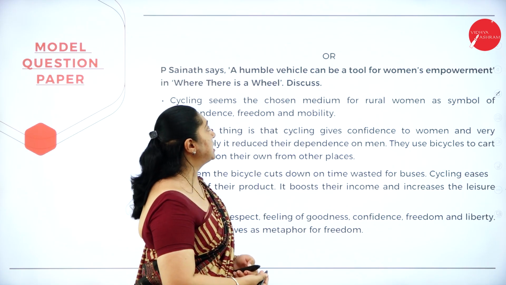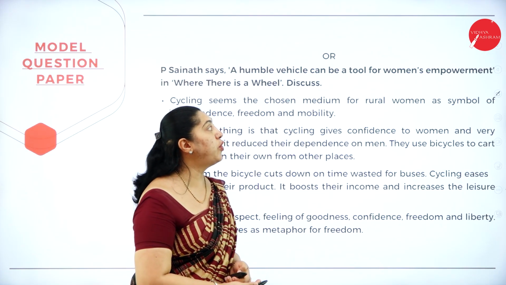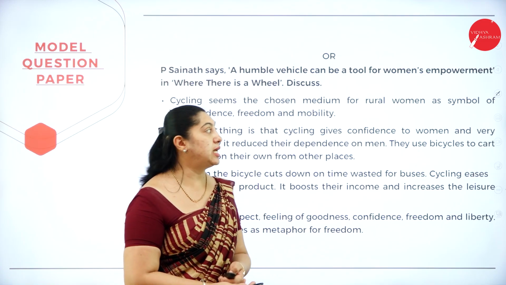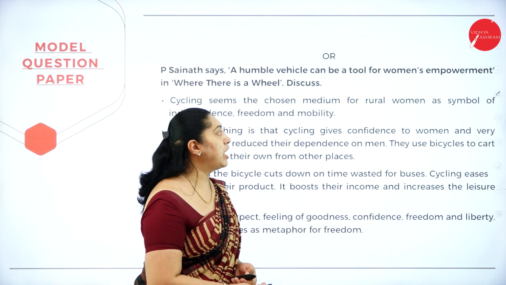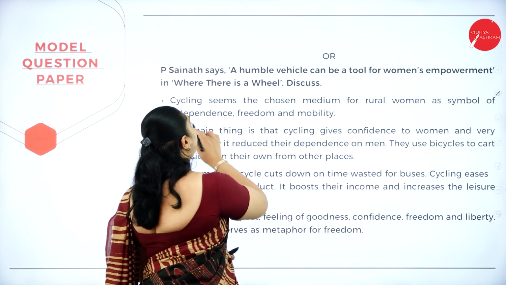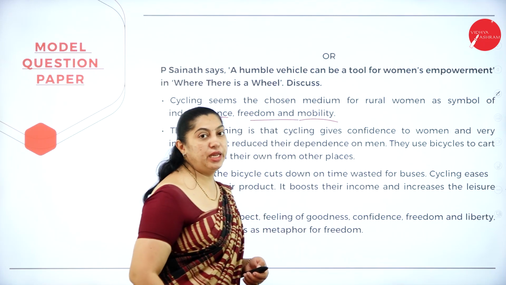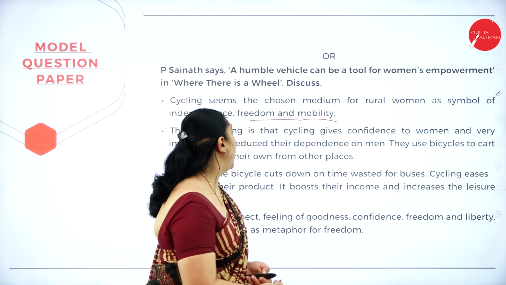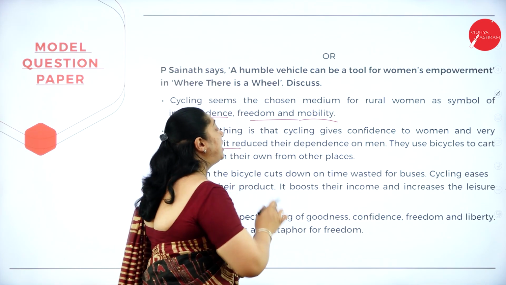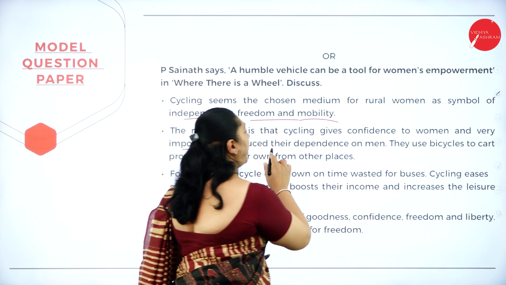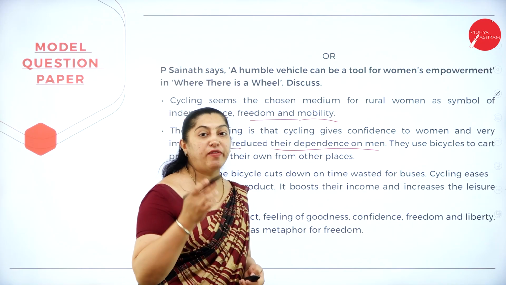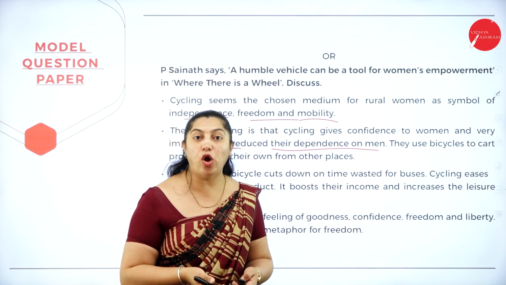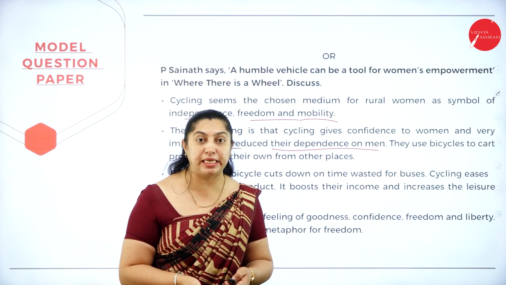P. Sainath says a humble vehicle can be a tool for women's employment in where there is a wheel. Discuss. Cycling seems the chosen medium for the rural women as a symbol of independence, freedom and mobility. The main thing is that cycling gives confidence to women and, very importantly, it reduces the dependence on men. So if they want to travel from one place to another, or sell their products, they have to depend on men if they have not learned the bicycle.